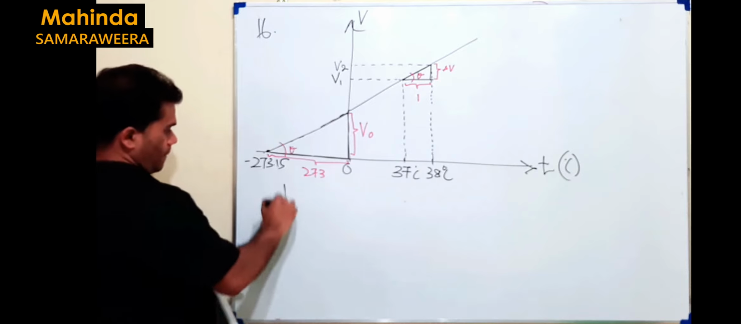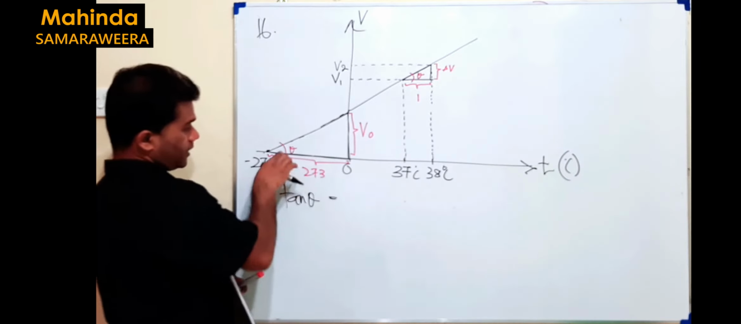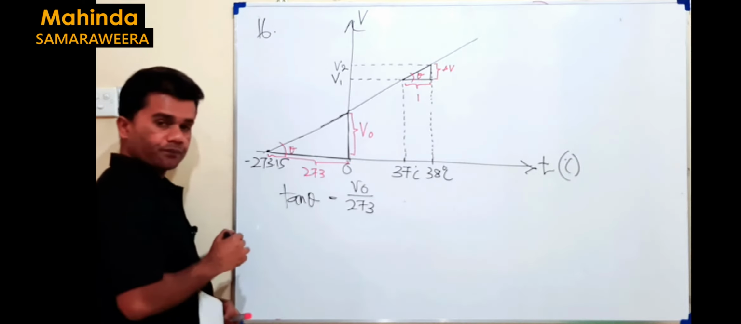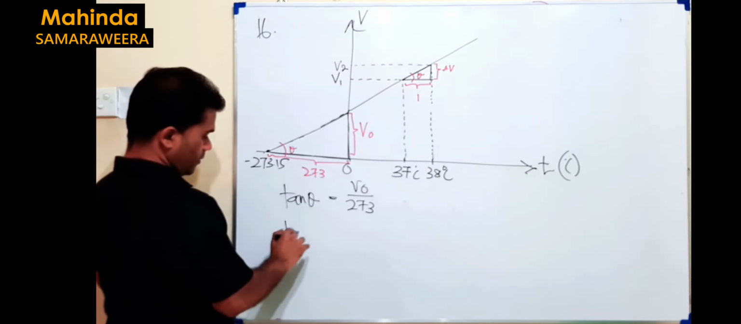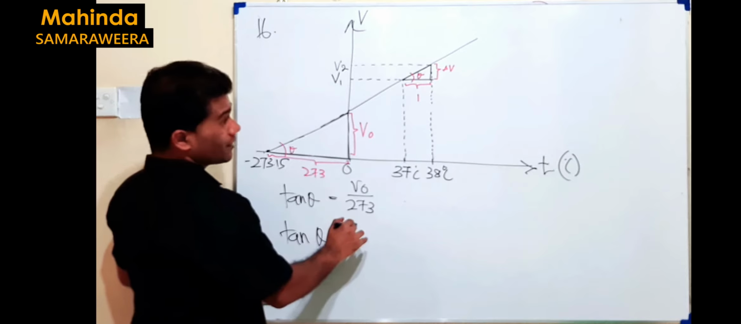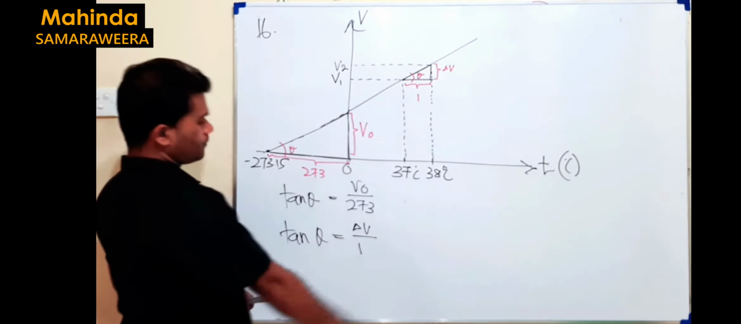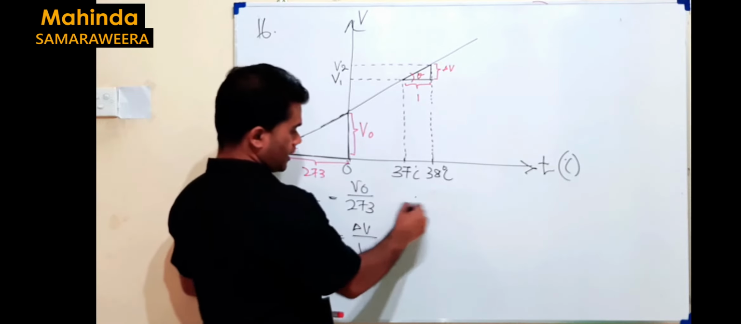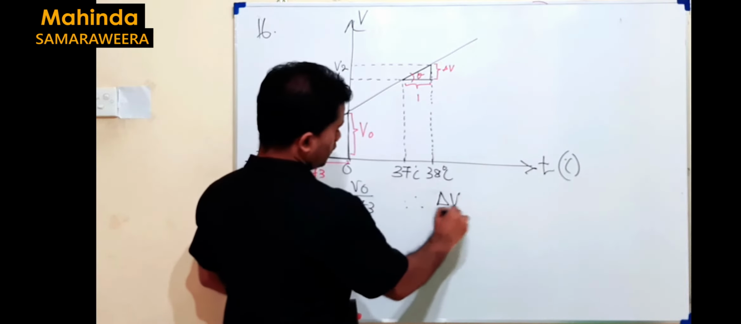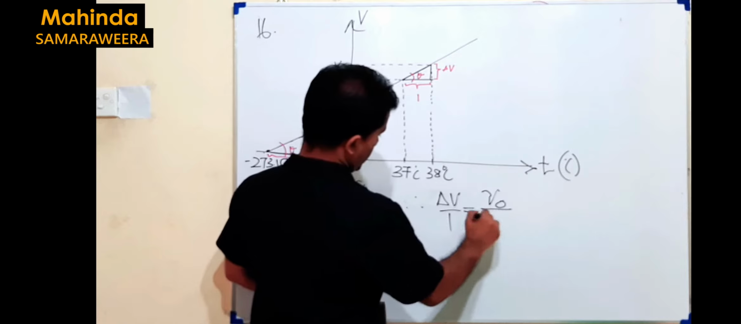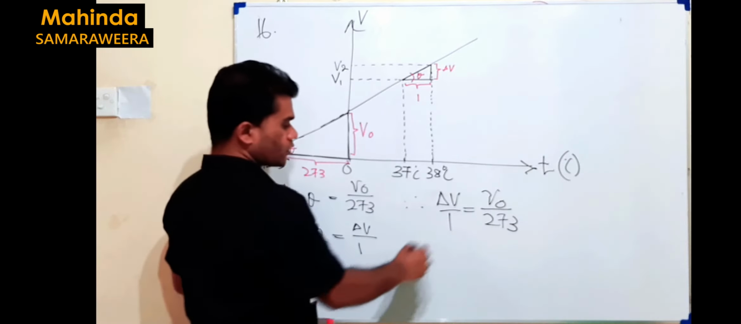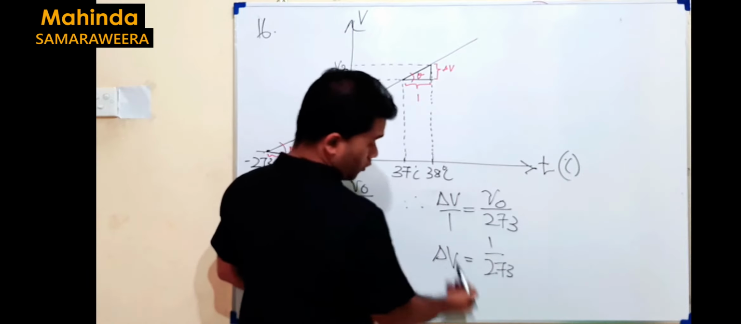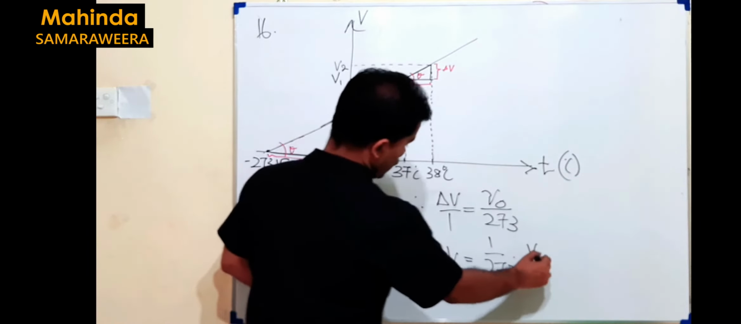Now you can see, I write the equation for tan theta. Here, according to that, it's V naught over 273. Here tan theta will be what? It's delta V over 1. But these two are equal. Therefore, delta V over 1 equals V naught divided by 273. So delta V is our question. Then it can be written like 1 over 273 into V naught.